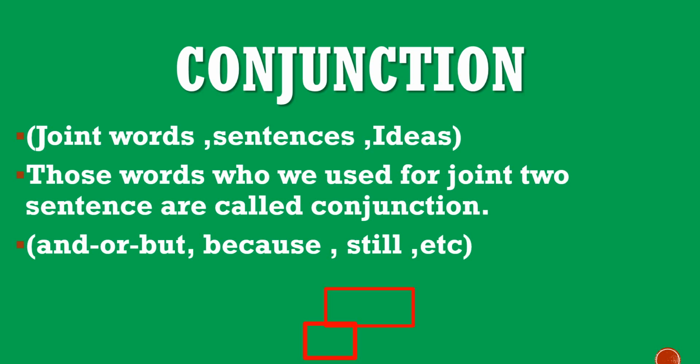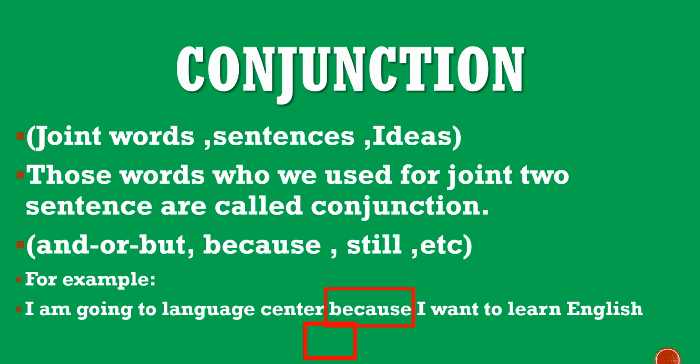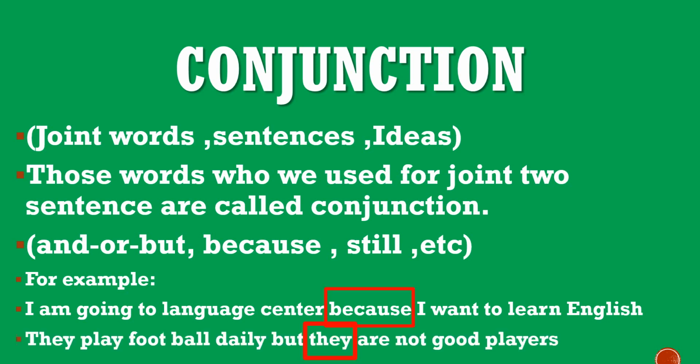And, or, but, because, still, etc. For example, I am going to the language center because I want to learn English. Here because is a conjunction because it is joining two clauses. The second example is: they play football daily but they are not good players. Here but is a conjunction.